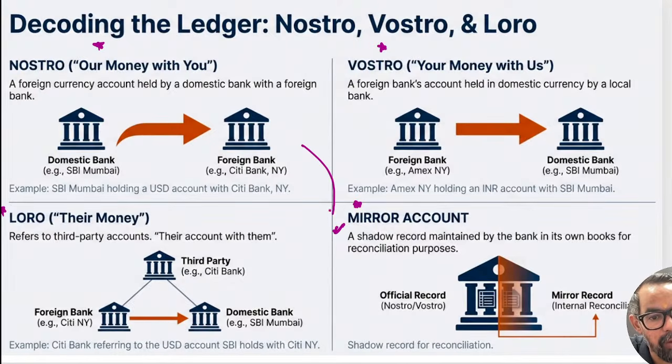It is generally used for reconciliation purposes, where we reconcile the transactions which are part of your Nostro accounts. Okay, so a Nostro account is a foreign currency account for an Indian bank. So they are reconciling all those things with your Vostro accounts and others, right?